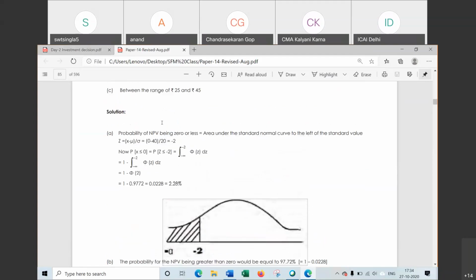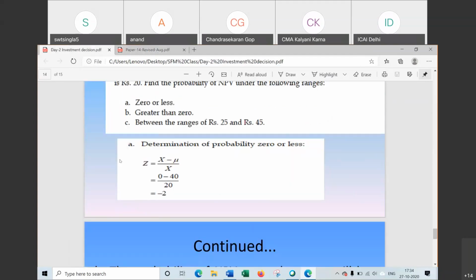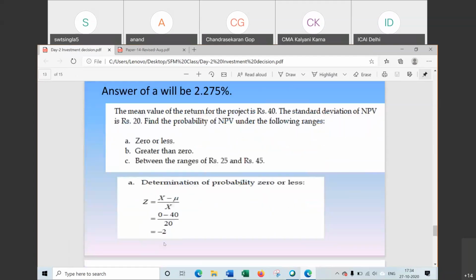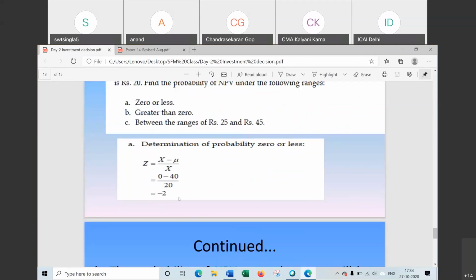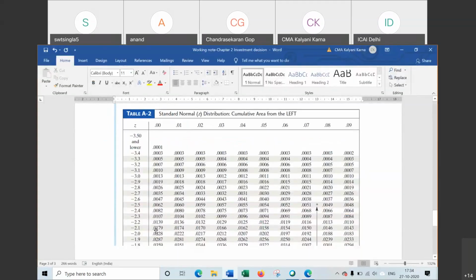Point number 1, is it clear? It is clear how we found it. Point 2, -2: first we find the Z value and then we look in the Z table for the corresponding value for this Z value. In the Z table it is 0.0228. So the probability will be 2.28%.